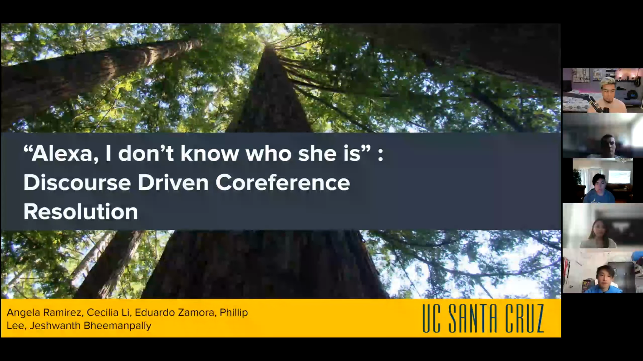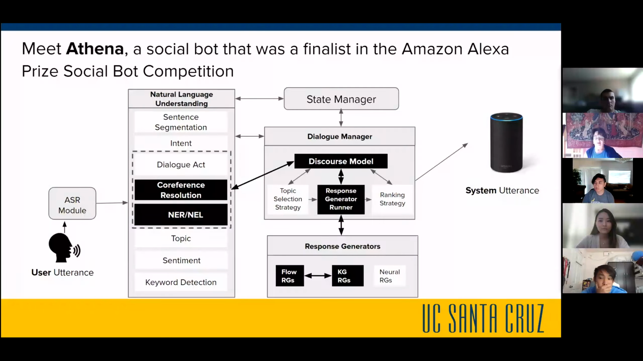So we're going to get started with the motivation and background. First, we want to introduce you to Meeting Athena, a social bot that was a finalist in the Amazon Alexa Prize competition. It's aimed to be an open domain dialogue system so that users can talk about anything. Here is a simplified version of our architecture, where the user utterance goes into the ASR module, into our natural language understanding pipeline, and then into the other managers and response generators to output a system utterance. What we really impacted was the co-reference resolution module, the named entity recognition and named entity linking module, and the discourse model.